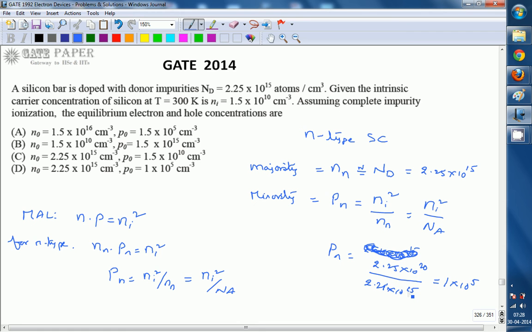So the right answer for this one is: electron concentration is 2.25 × 10^15 and hole concentration is 1 × 10^5. So the right option for this one is D. Thank you.